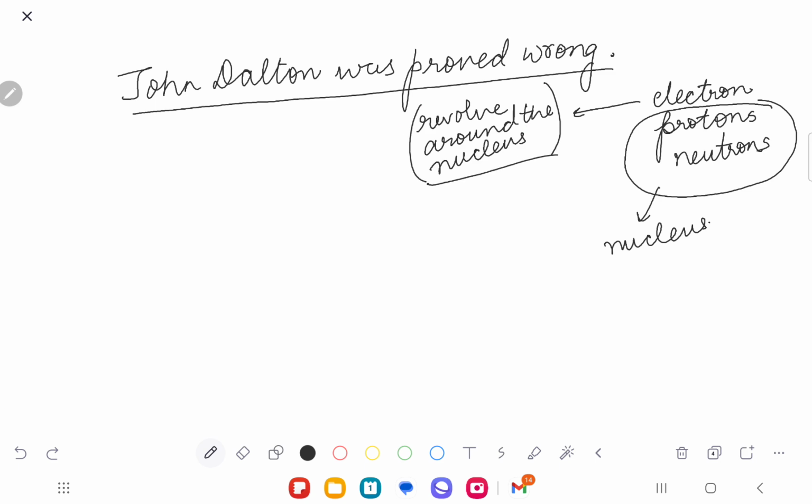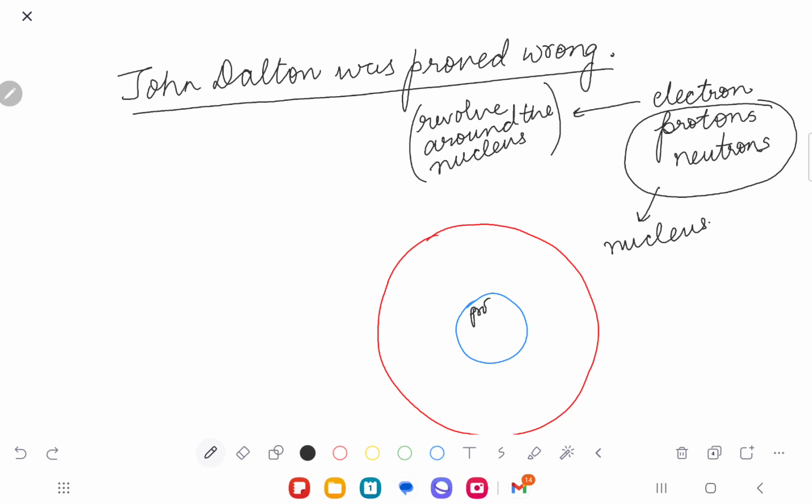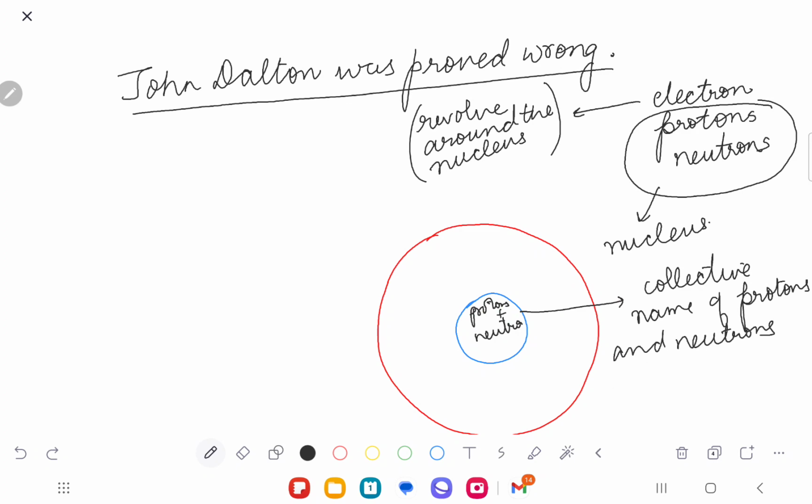Okay. And also, when this electron revolves around the nucleus, the collective name was given to them because they remain inside the nucleus together. So inside the nucleus, they remain together. This is going to be protons and neutrons, and the collective name of protons and neutrons is called nucleons.